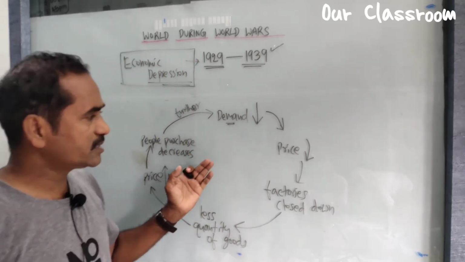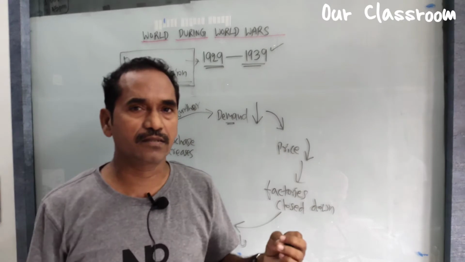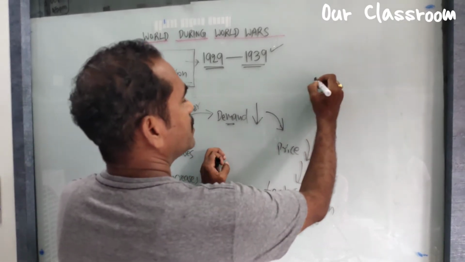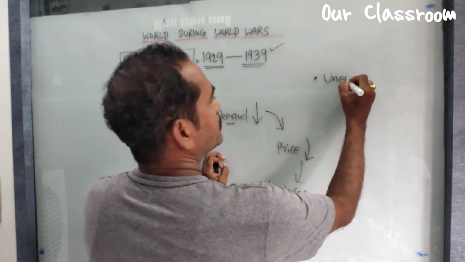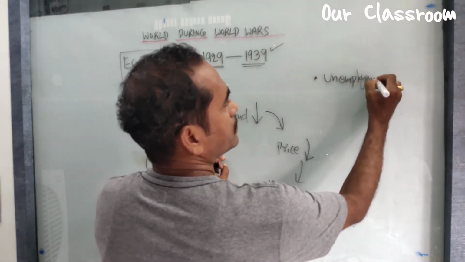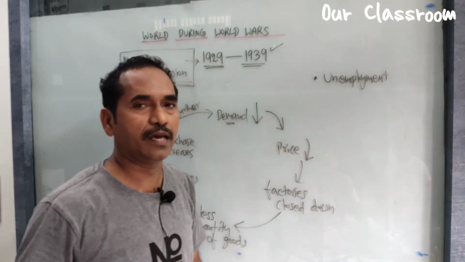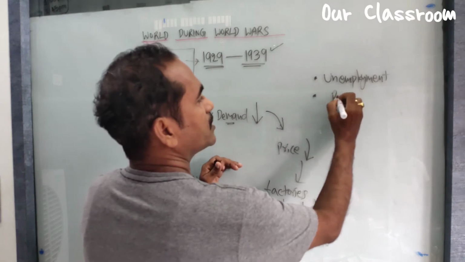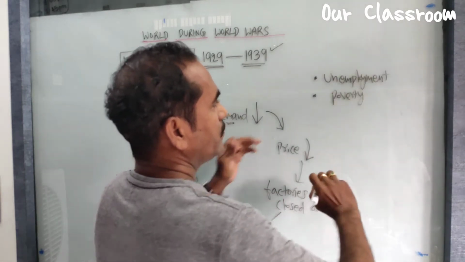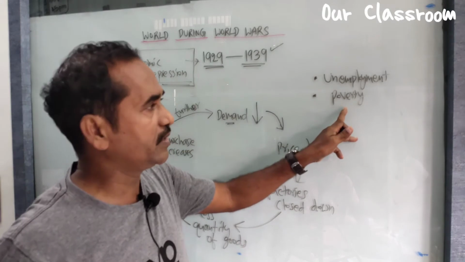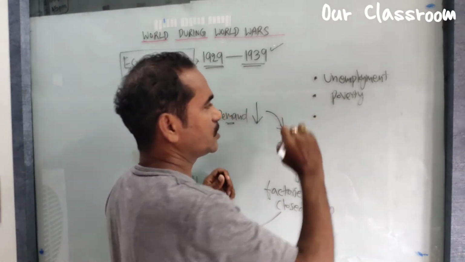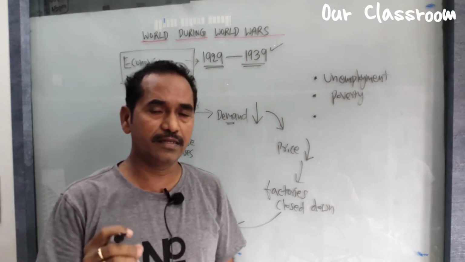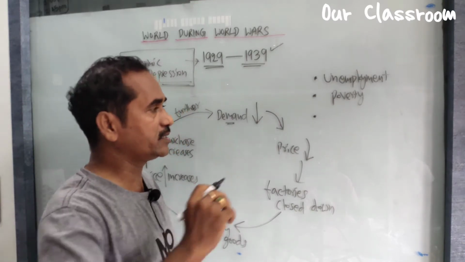Now let us see what are the effects of this situation. Worldwide we see unemployment in all the countries, and this leads to poverty. Where there is unemployment, definitely the poverty level increases. The first effect occurred in America, where the stock markets collapsed.